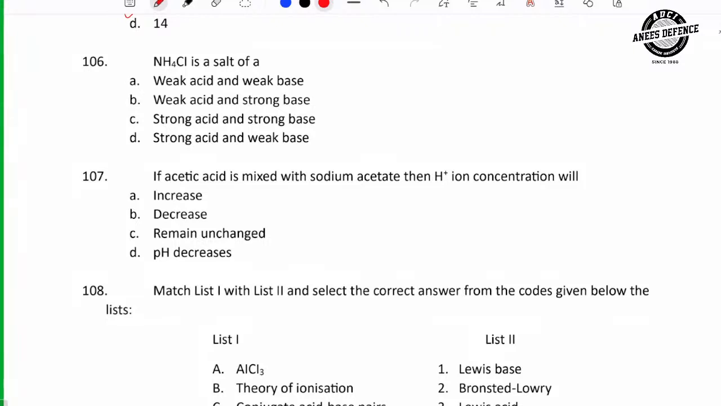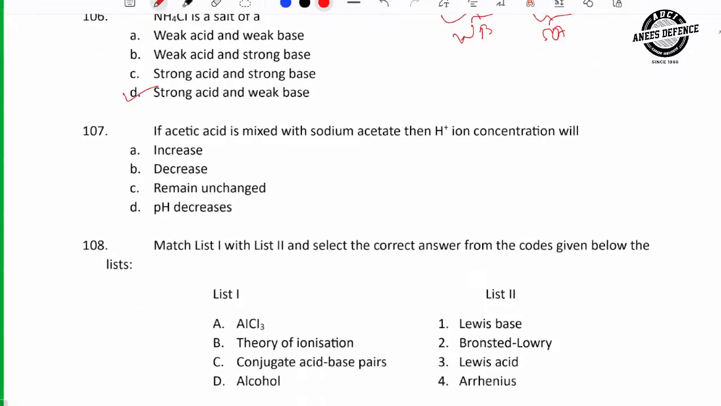NH4Cl is a salt of. Now NH4Cl will break as NH4 plus and Cl minus, right? So for the minus component we provide H plus, and for the plus component we provide OH. So NH4OH is a weak base and HCl is a strong acid. So strong acid, weak base. Which option is correct? D.